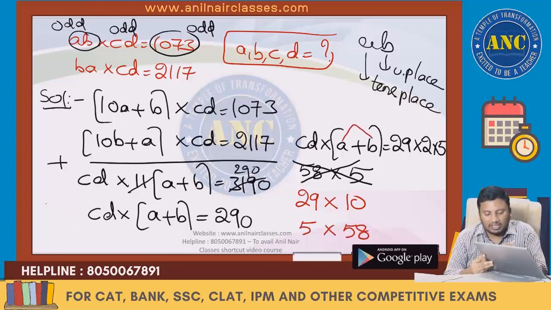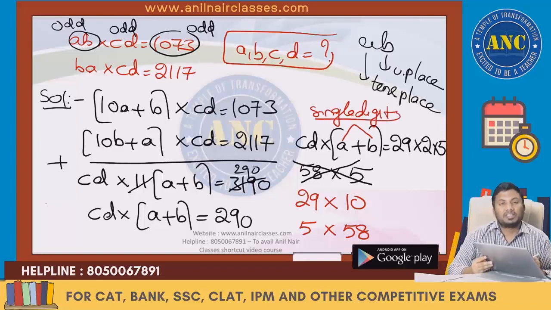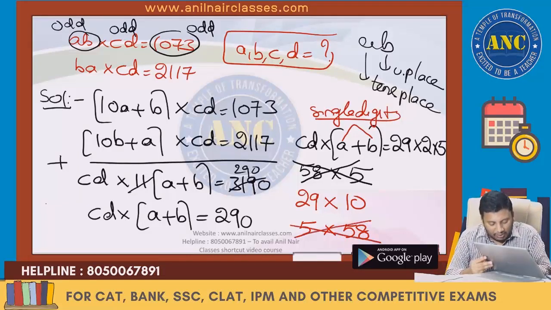A and B are single digits. The maximum value of the sum of single digits is 18, since 9 plus 9 is 18. It cannot be 58, so the case of CD being 5 is out.